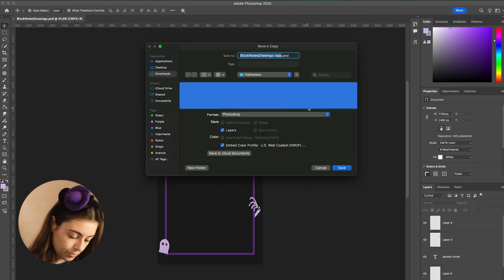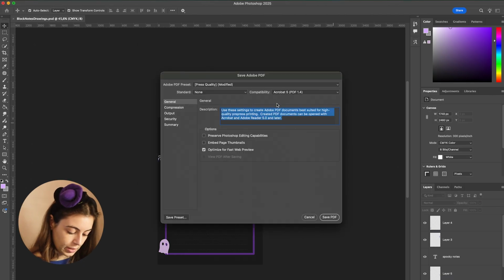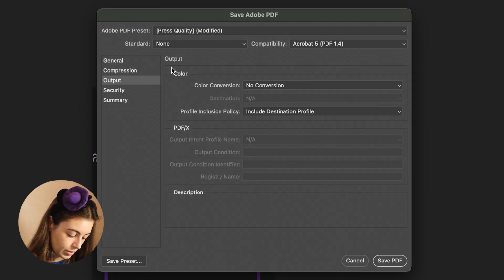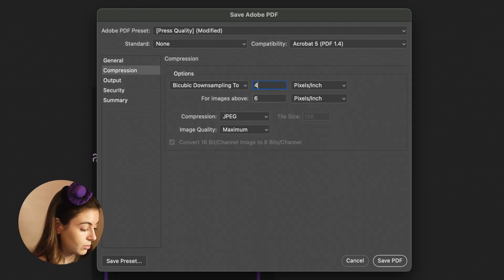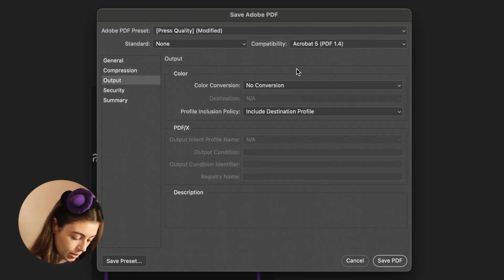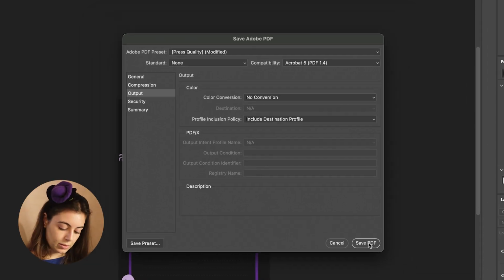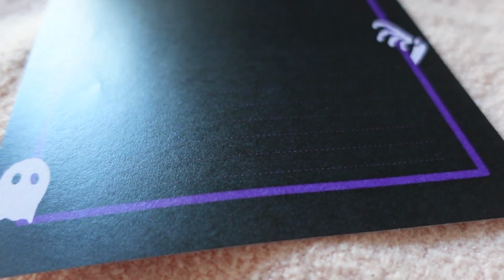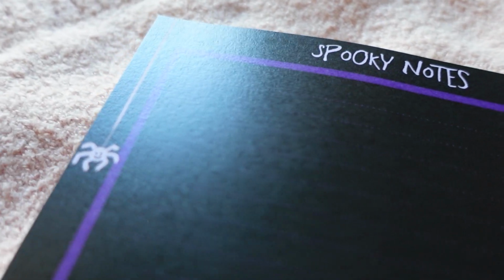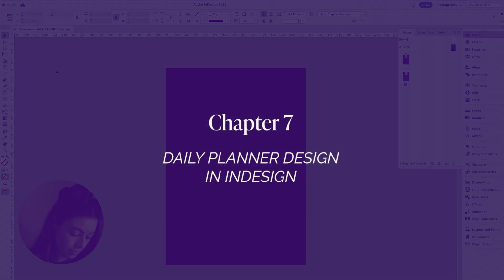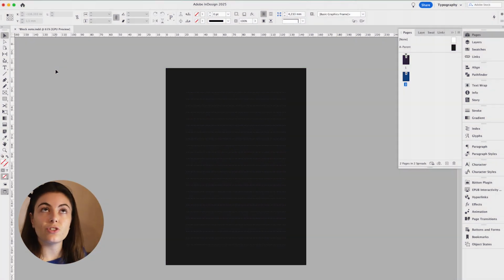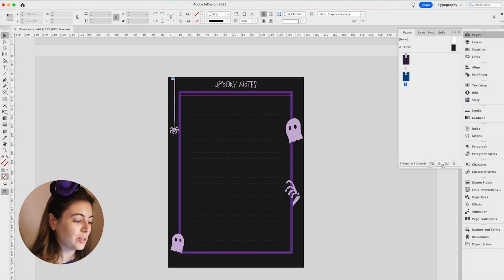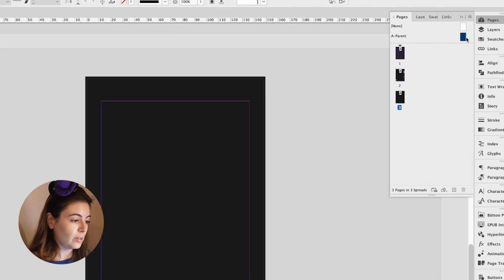And then we're going to export it as a PDF because we're going to print it. So Photoshop PDF, I'm okay. Yes, of course. Press quality, compression 300, maybe 500, 400. No, 300 is fine. Output, no conversion, perfect. We're going to save PDF. Just to show the final result also in InDesign, we can just go here. Okay, and that's our spooky notes. Now the only thing that we are missing is the notes, to-do list, mini planner. So we're going to add a new page, and this page will have a new parent.